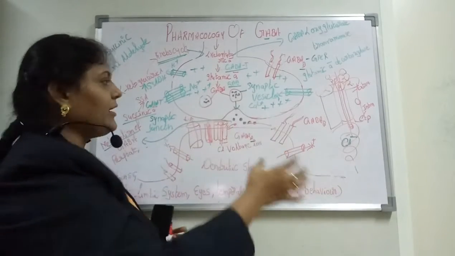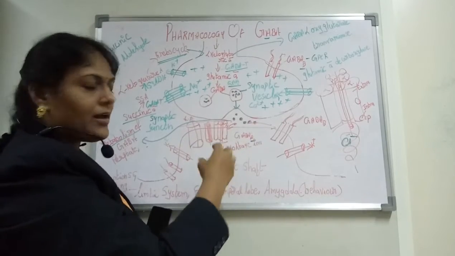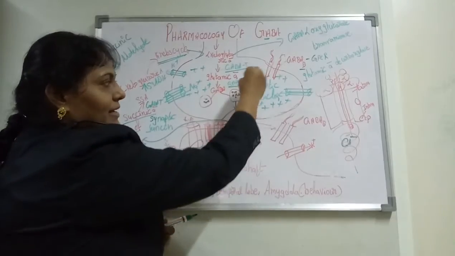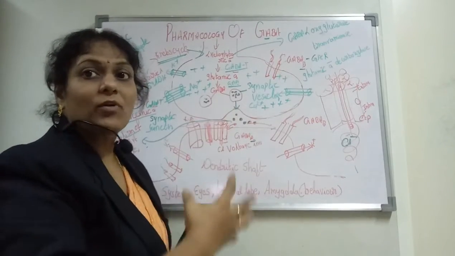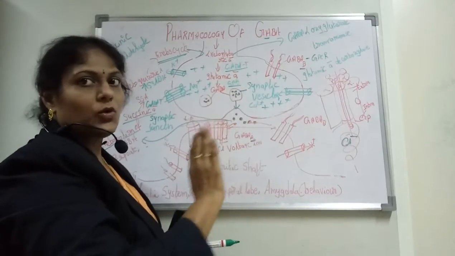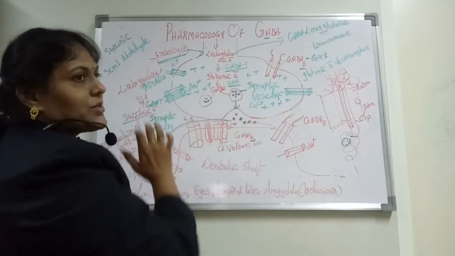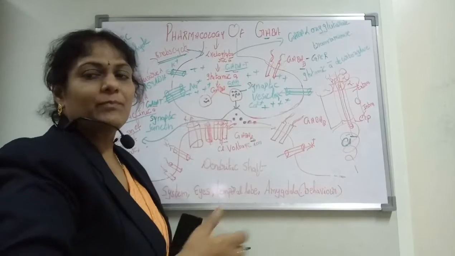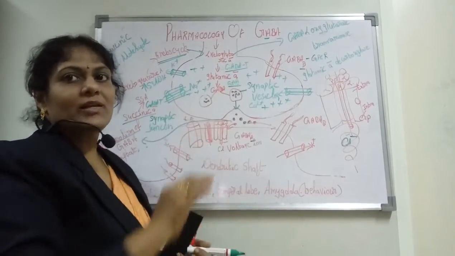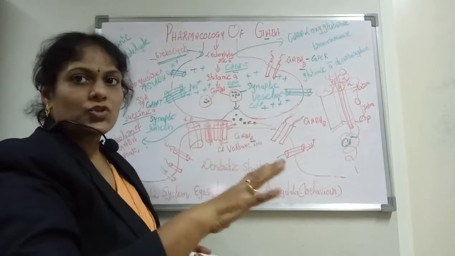Once it starts firing, these synaptic vesicles will come close to the presynaptic junction area, and the GABA is released out. Whenever this happens, the action of repolarization has to start, so that the firing of the neuron will be stopped. For the firing to stop, more and more potassium has to be driven out, so that the positive potassium goes out, the balance between depolarization and repolarization happens, and the action of firing will be stopped over there.